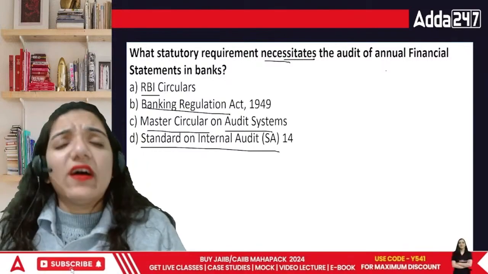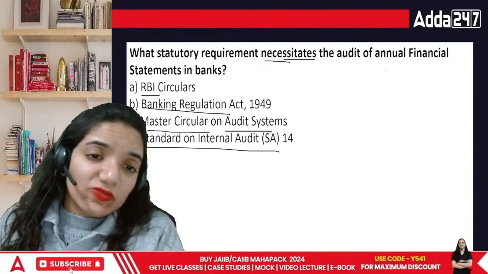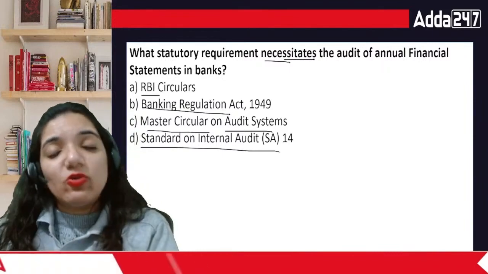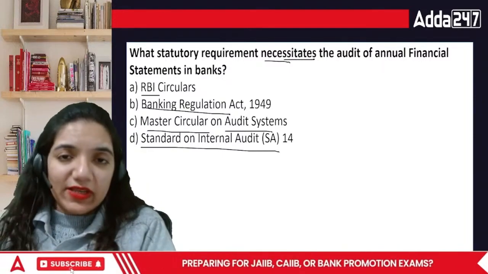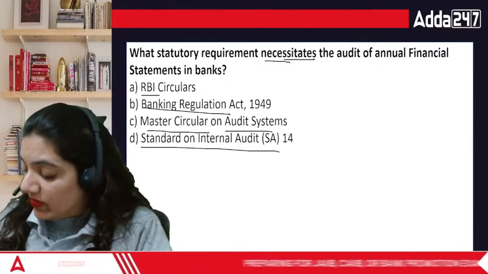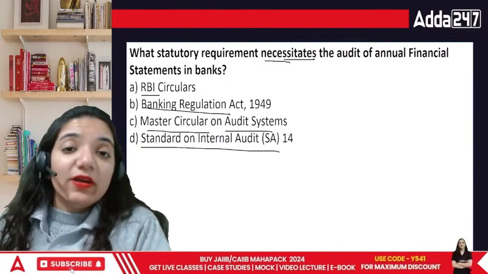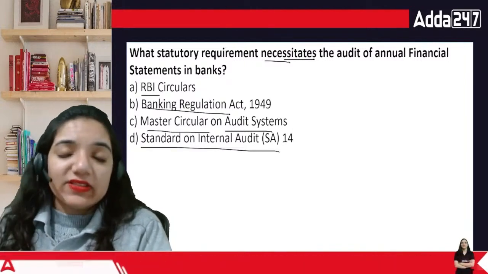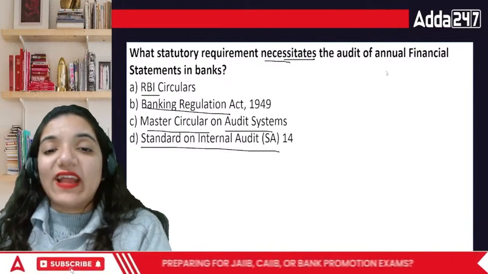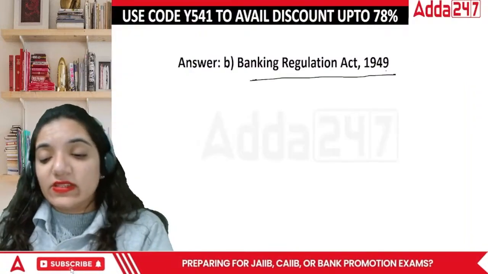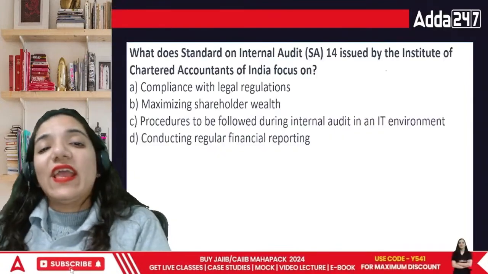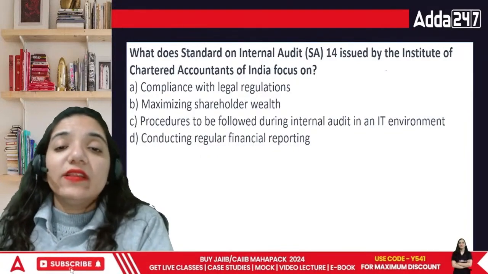The standards on auditing are applicable at multiple areas, right? So if we talk about the applicability overall, it starts from the CAs only. The rest, whosoever is the auditor there, will have to abide by the audit standards, or we call it standards on auditing. Okay. Now, what is the SA on the internal audit?